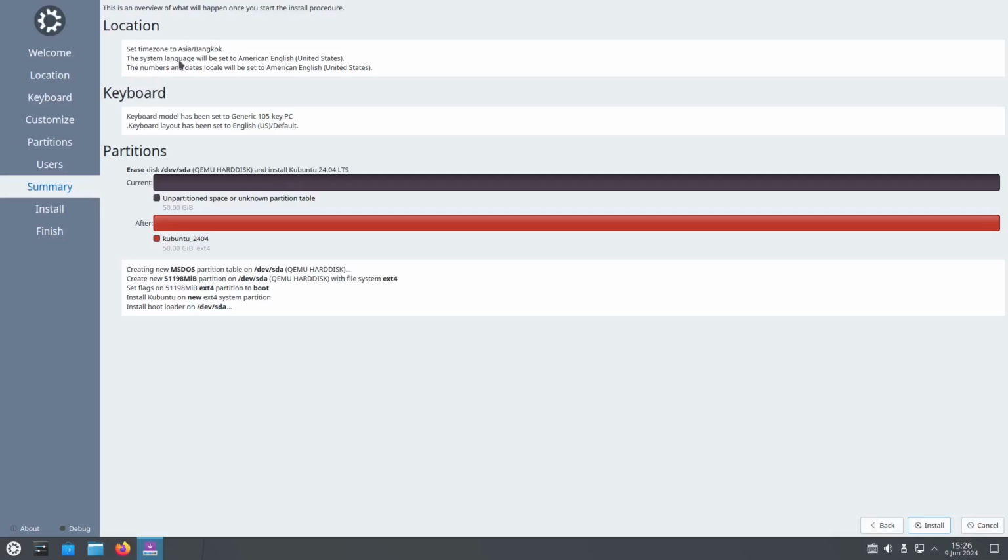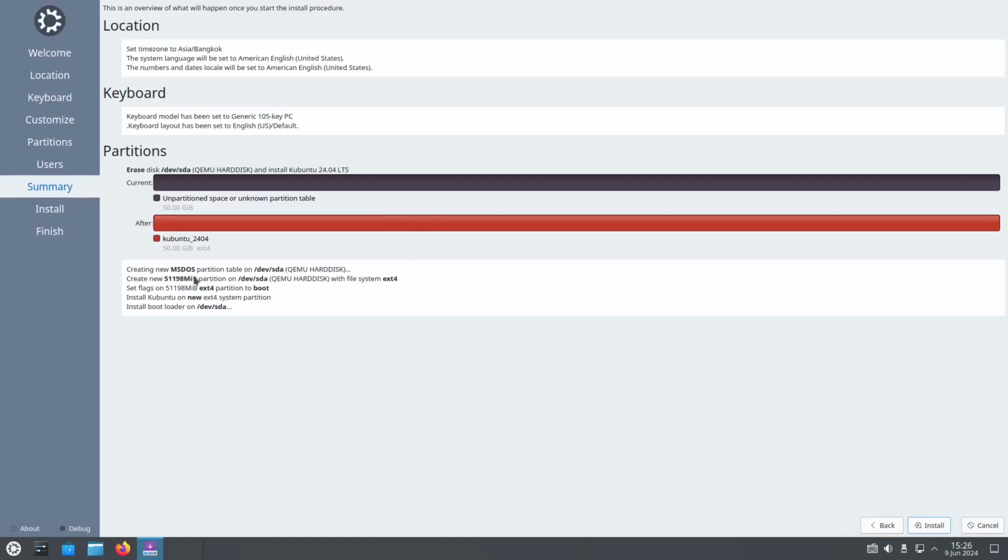So the time zone is in Asia, Thailand. Language is American English, and numbers and date will be in English, in American. At the same time, the keyboards will be generic and in English. At the same time, we have the partition. It will be on SDA, the storage space.